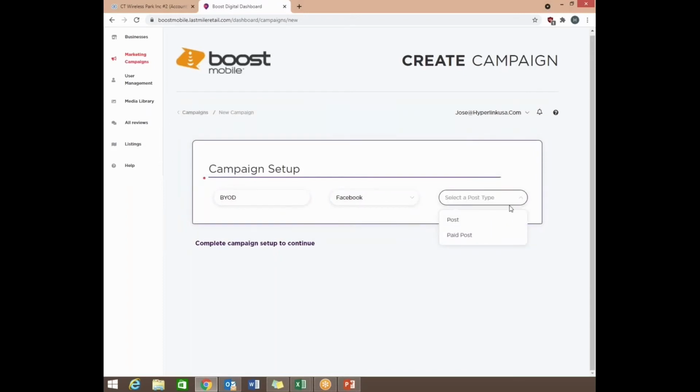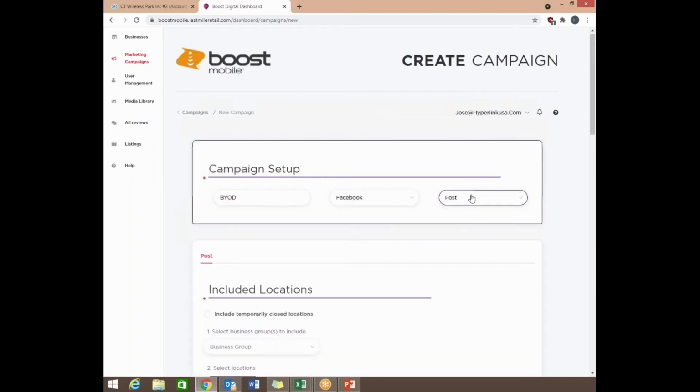You're going to select the type of post. Right now there are two different types of posts: regular post and paid post. Paid post targets your customers in your local area for your store, like in a certain radius. Right now it is under maintenance and is not working, but like I said, what it allows you to do is advertise to your customers in your local area. So let's just go ahead and use the first one. It's just a regular post, so let's click that.